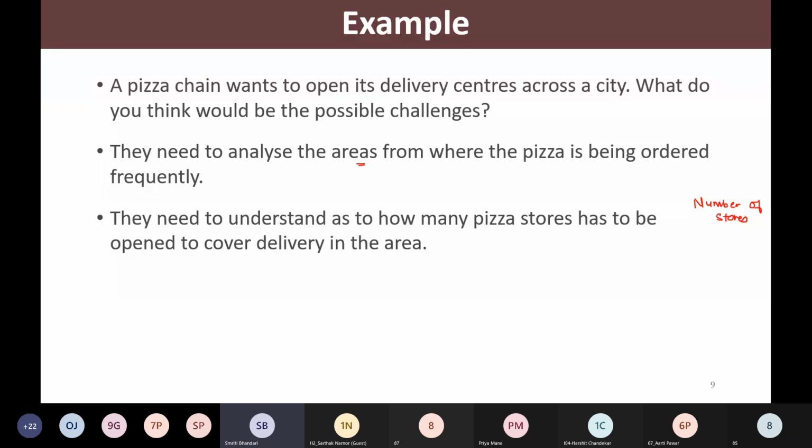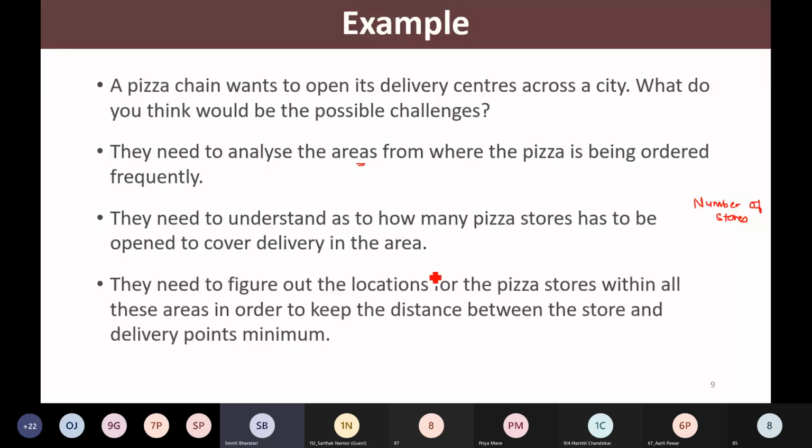Next, they will understand how many pizza stores they are going to open across the city, right? What next? They need to figure out the locations for the pizza stores within all those identified areas in order to keep the distance between the store and delivery points minimum.